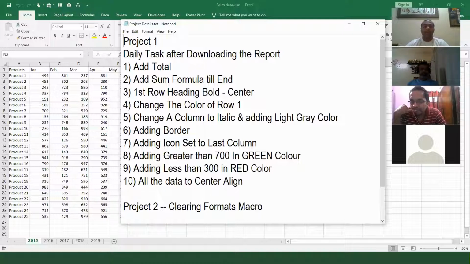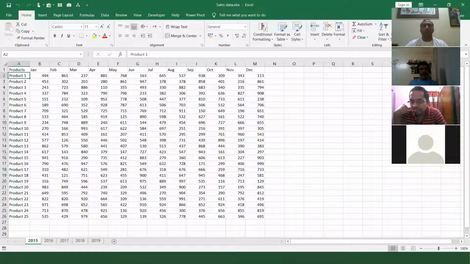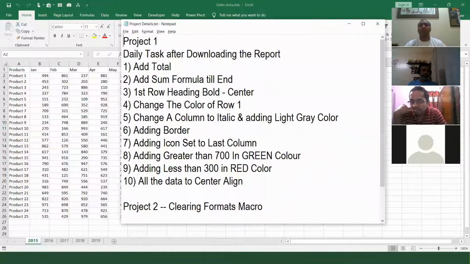On a daily basis, you download this file and you get a few years of data, or you download monthly data and you have day-wise detail. There can be city-wise sales, with different sheets for different cities. It can be different products, different clients, different locations. Lots of examples are possible, but the intention is to tell you there can be multiple sheets.